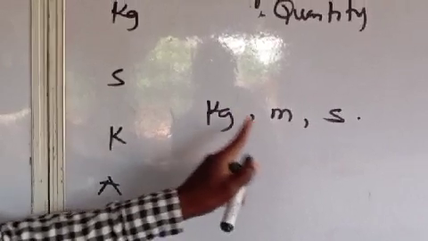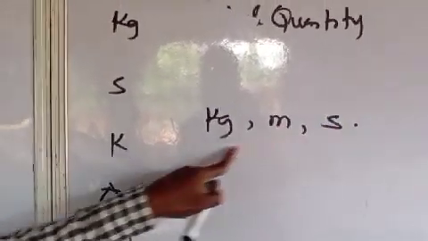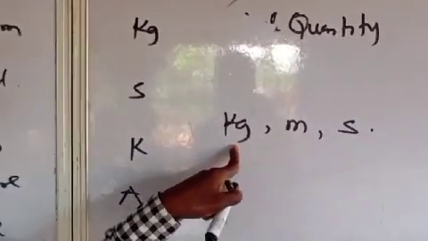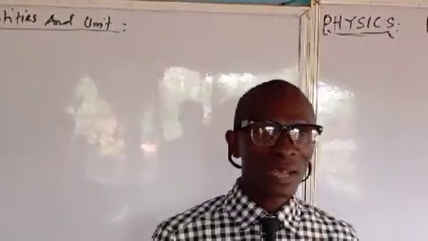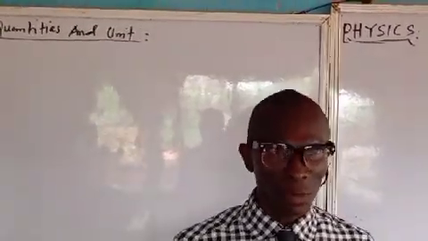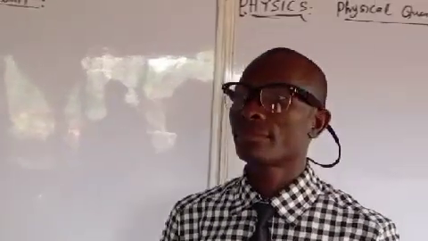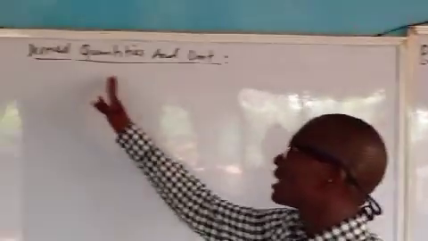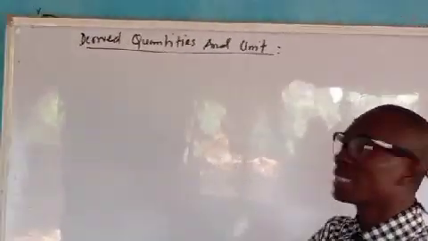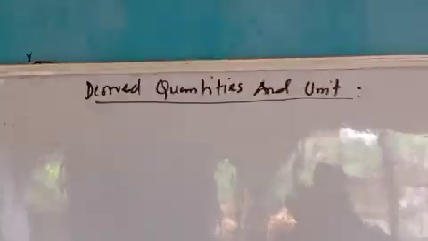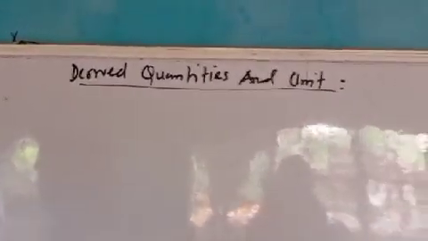These are the three internationally agreed systems of units for physical measurement. Now, like we have said, we just talked about fundamental quantities. But now listen. Here, I want to be talking about derived quantities and units.